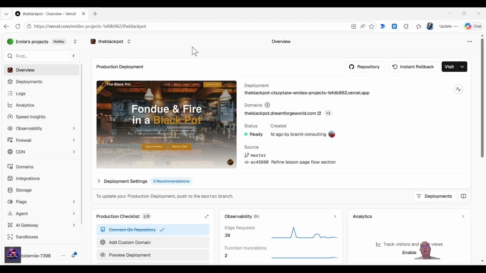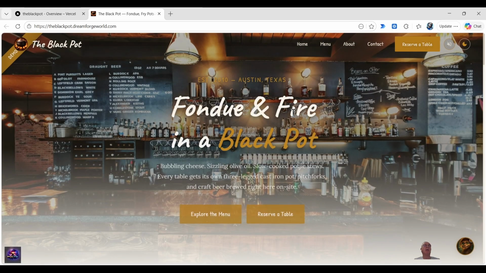Well, what happens? You have to publish it into the cloud, and to get it up into the cloud, Vercel.com is a company that provides all those services for us. And as you can see, this is our domain for the Blackpot, blackpot.dreamforgeworld.com. If I click on this, it will open the same one that I've shown in the earlier videos. And this is what the app looks like in its current status. Let's do this. We click on it, and there it is. It launches the Blackpot Dreamforge World.